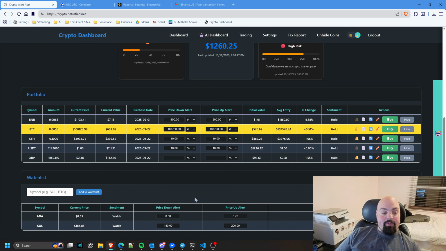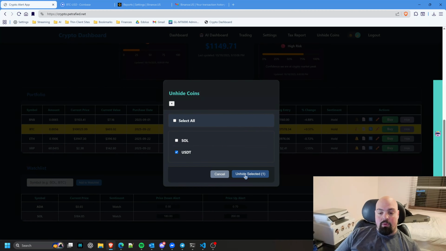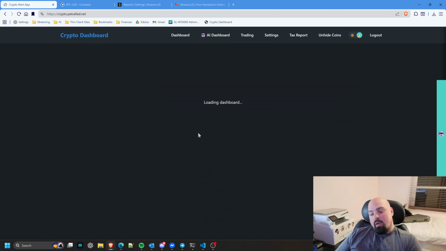And if I have a coin on here that I don't really need to see right off the top, maybe I invested all my USDT and I don't need to see this anymore, I can just click hide. I think it was probably polling and it did that, but so it's gone. Then I can just click here to unhide coins and restore that back to the portfolio.